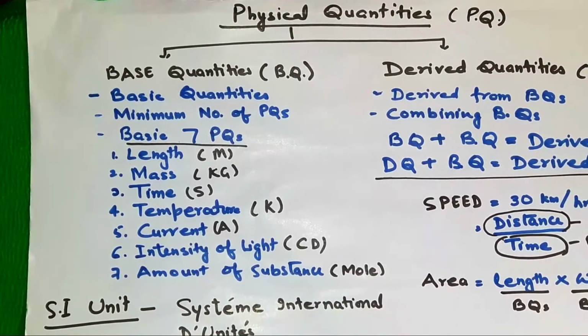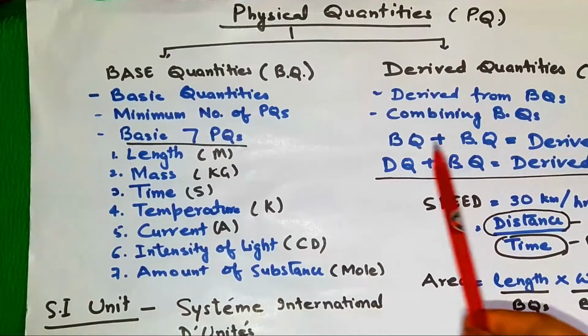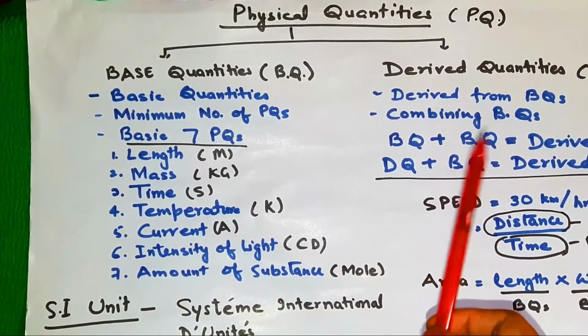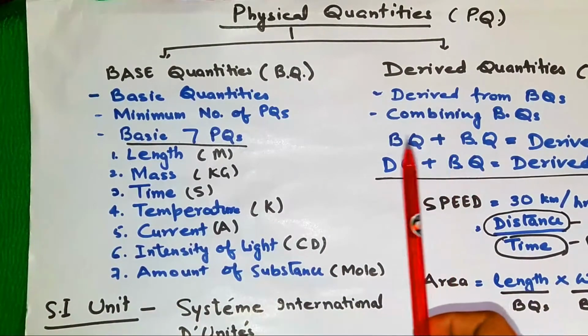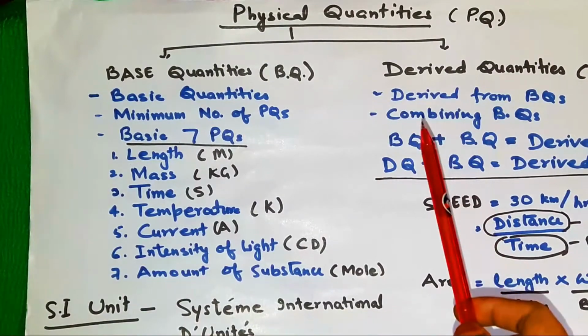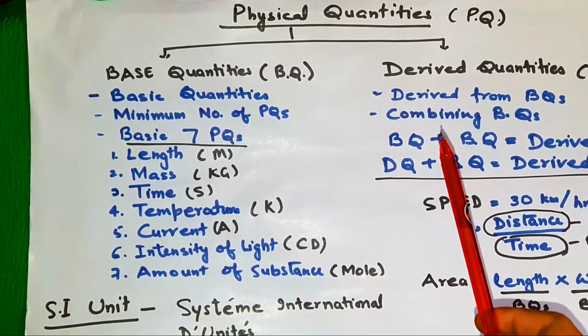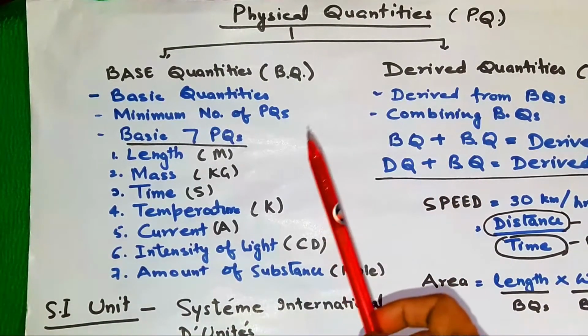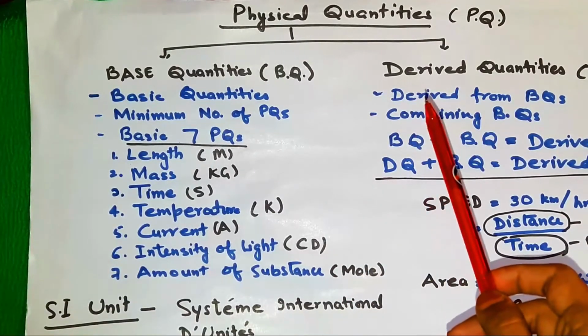Now, what are physical quantities? Physical quantities are those quantities which can be measured.